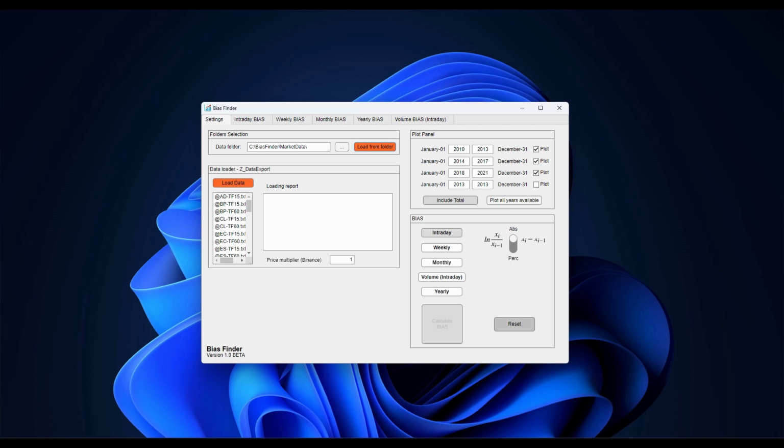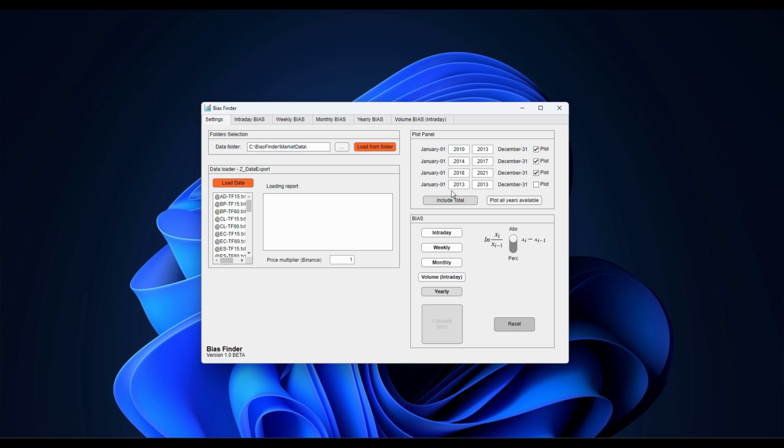Thanks to the Bias Finder, we can analyze the various sectors. We can decide which instruments to explore, such as stock indices, energy, currencies, metals, and analyze different time frames. In this case, 60 minutes, with a temporal horizon that could be intraday, weekly, monthly, or even annual. Today we will focus, as mentioned, on the annual horizon, as we are looking for actual seasonal patterns. In addition to the time period, you can also choose between absolute or percentage data analysis. Depending on the case, one may be more suitable than the other.